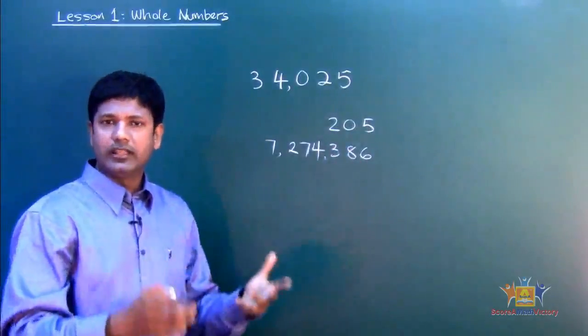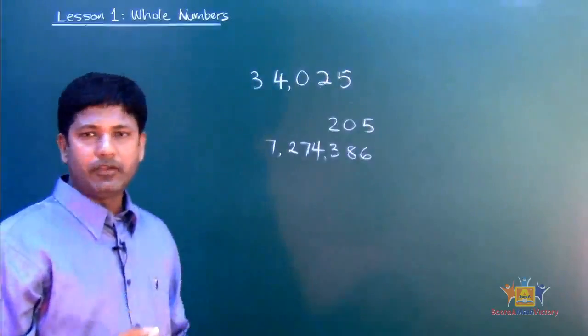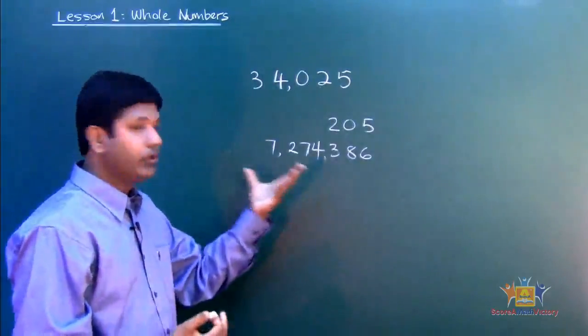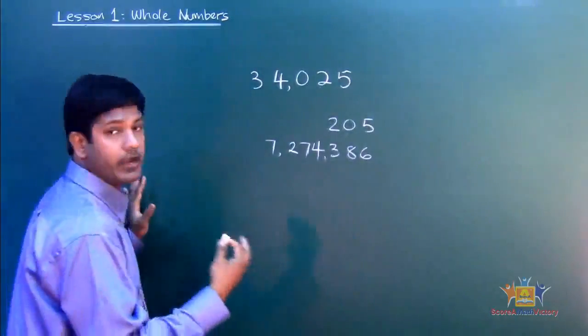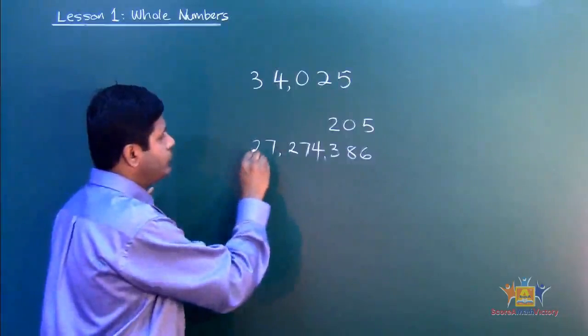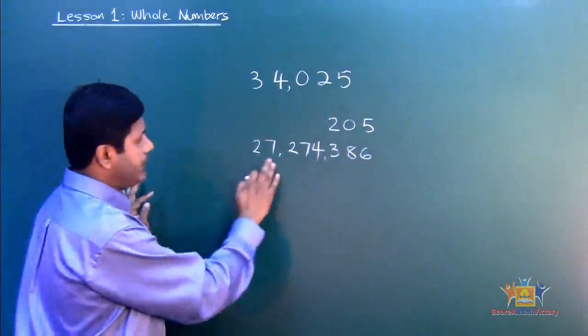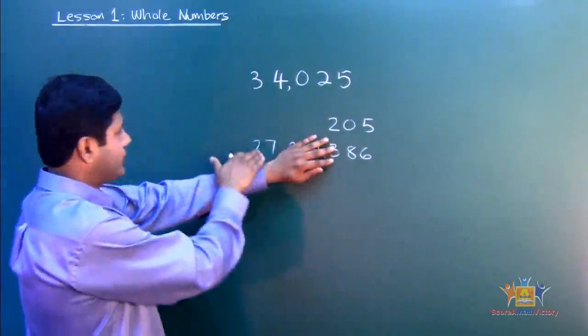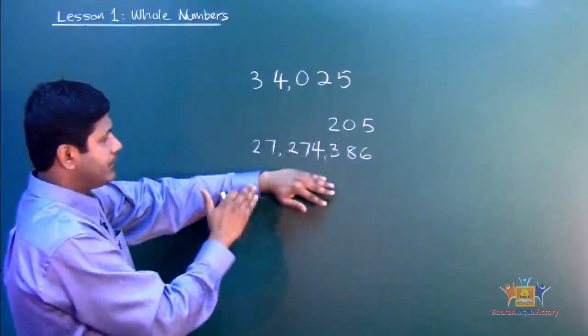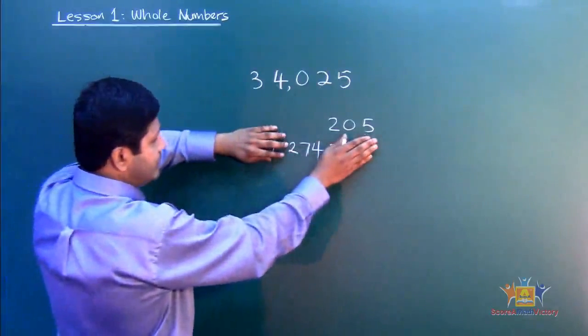See that? So these are the things that you learned when you were in standard 4, 5, 6 and all that, how to read big numbers. So we're just going to review those. So make sure you understand. Now if I were to put another 2 in front of 7, so now it makes it 27 million. See that? You read it as 27 million. Okay? And then what does this say?